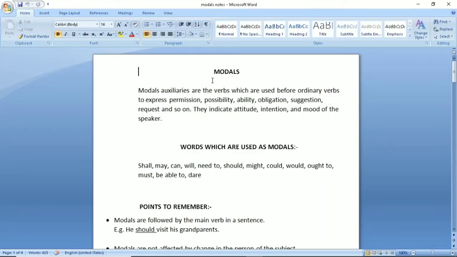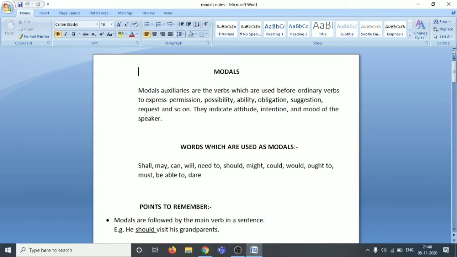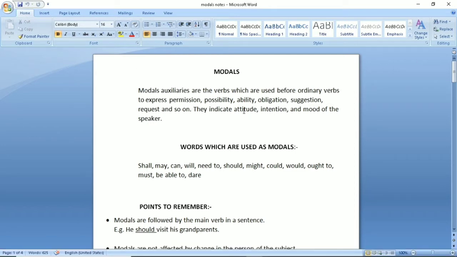So, modals, what are modals? Modal auxiliaries are the verbs which are used before ordinary verbs to express permission, possibility, ability, obligation, suggestion, request, and so on. They indicate attitude, intention, and mood of the speaker.